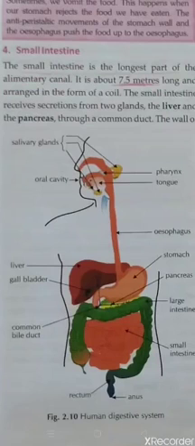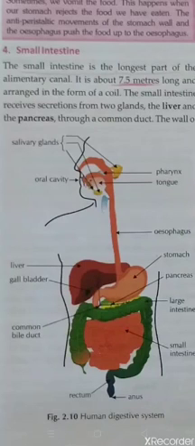Next comes your stomach. Stomach is a highly muscular and elastic organ. It is a J-shaped organ which is present on the left side of your abdomen. It is the widest part of your alimentary canal. You should know that the stomach wall contains gastric glands which secrete gastric juices.